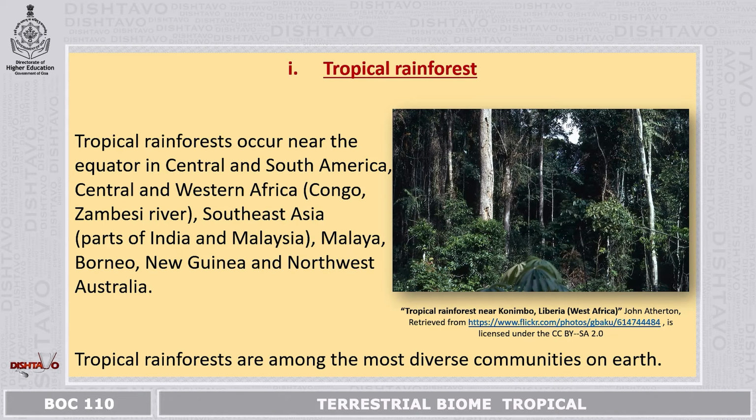The first is tropical rainforest. They occur near the equator in Central and South America, Central and Western Africa, Southeast Asia, Malaya, Borneo, New Guinea, and Northwest Australia. The tropical rainforests are among the most diverse communities on the earth.